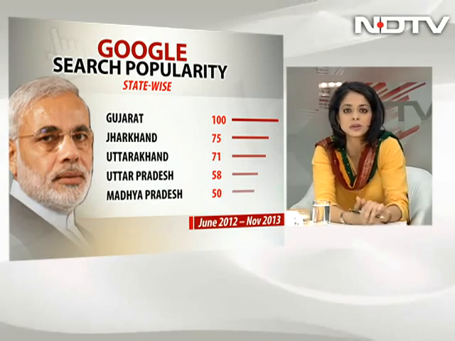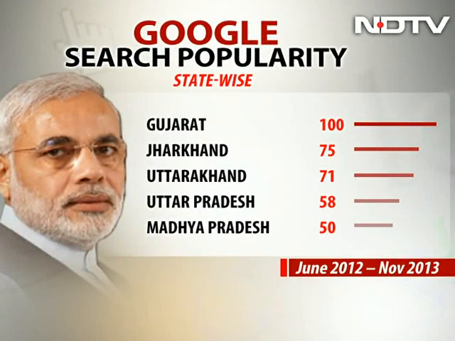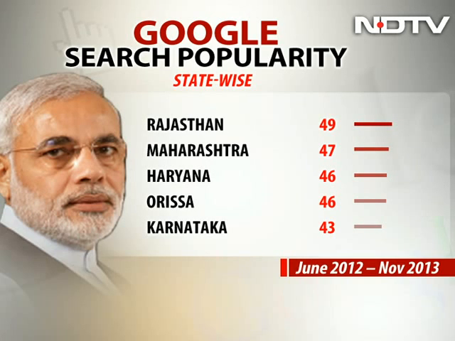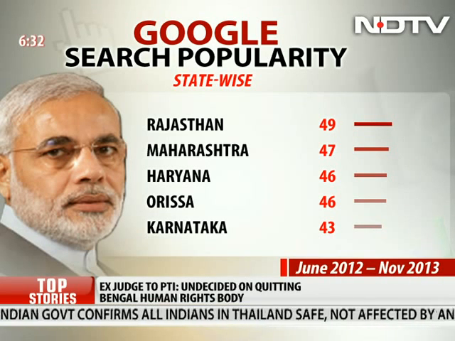We bring up now the state-wise breakdown of where this traffic is actually coming from. Those figures show that the maximum traffic that Narendra Modi is getting is from Gujarat. 100 is basically the way that Google has normalized this data, which means that they've taken that as the maximum and put every other number relative to that. So the maximum traffic he's getting state-wise is from Gujarat, Jharkhand, Uttarakhand, Uttar Pradesh and Madhya Pradesh. And the next lot of search traffic is actually coming from Rajasthan, Maharashtra, Haryana, Orissa and Karnataka. What do these numbers that are now falling below 50 mean? We're going to get our analysts and experts to understand that.